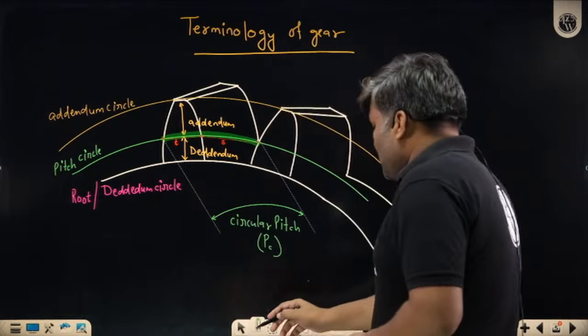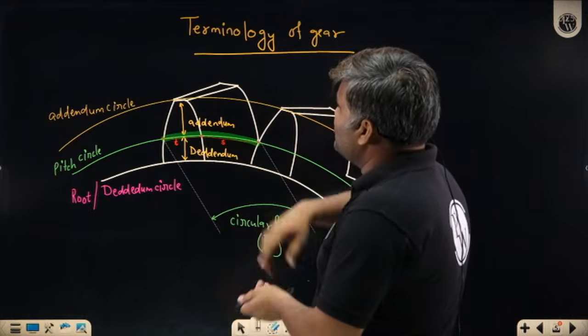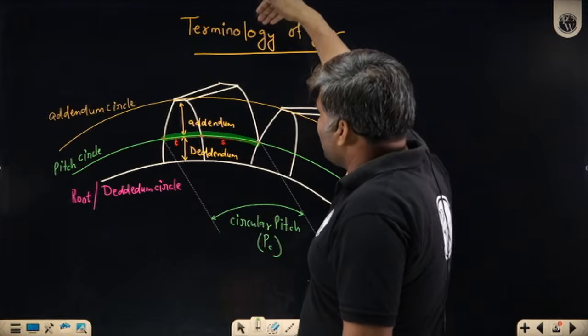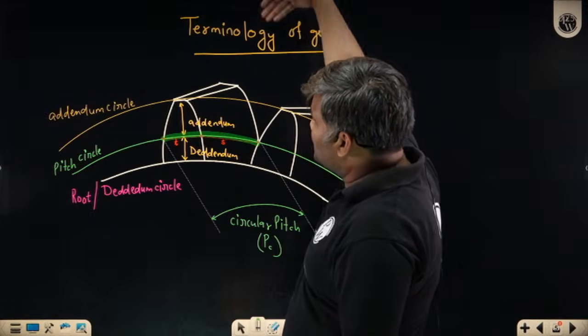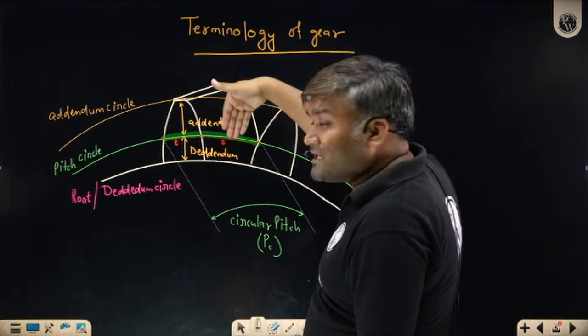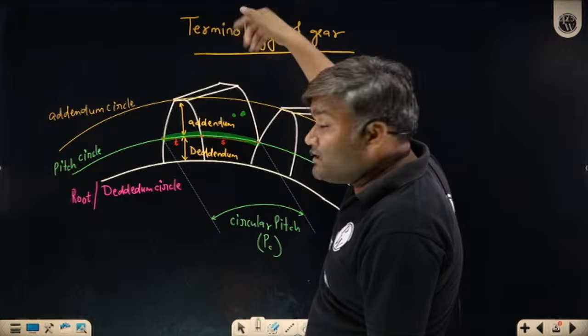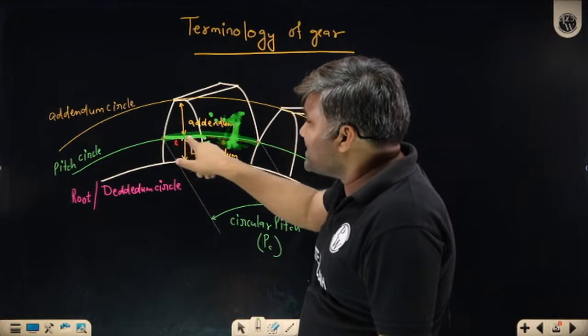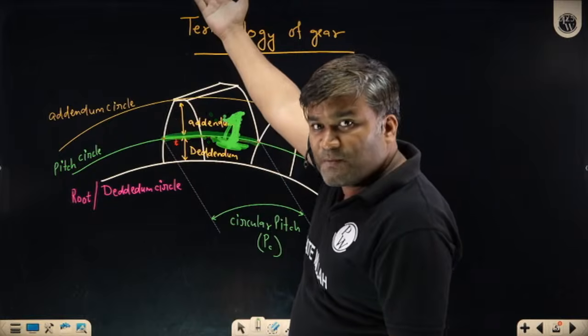So if this gear has to engage with another gear, common sense says the other gear's tooth will be inside this space. The thickness of the other gear will be inside this space, and this gear's thickness will be inside the space of the other gear.